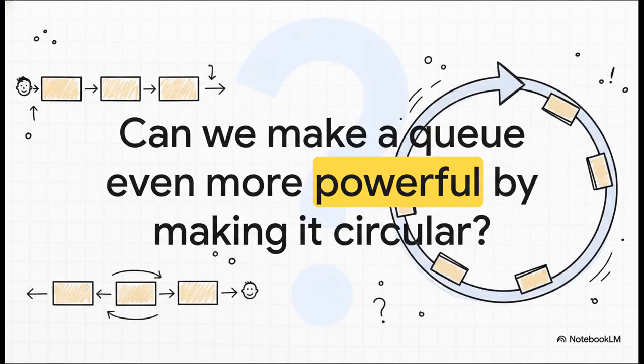And that leaves us with one last, really interesting thought. We've seen a line with one end open, and we've seen a line with both ends open. But what if we connected the back of the line to the front and made it a circle? What kind of crazy new possibilities would that unlock? Well, that's a story for another time.